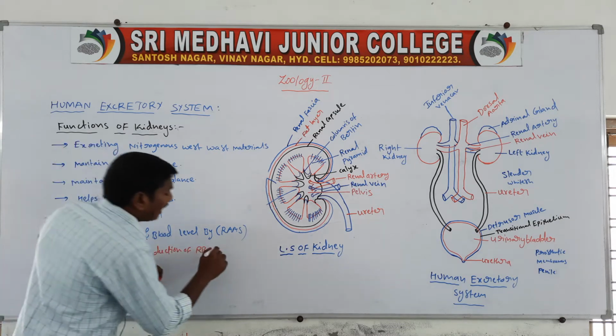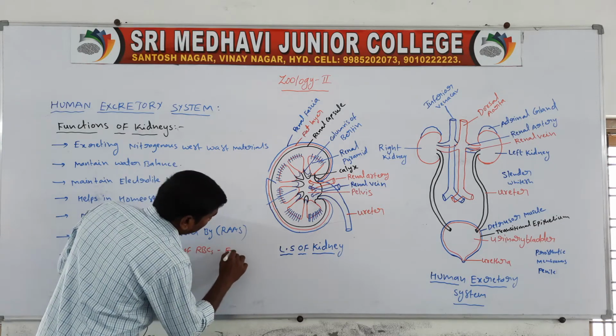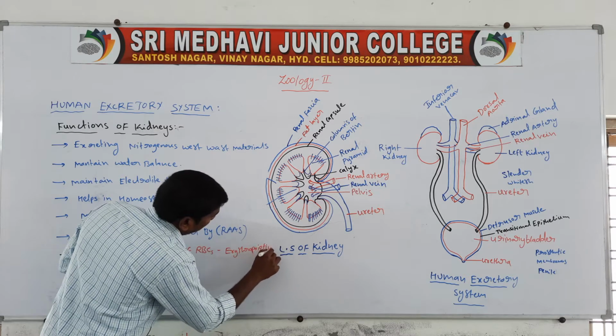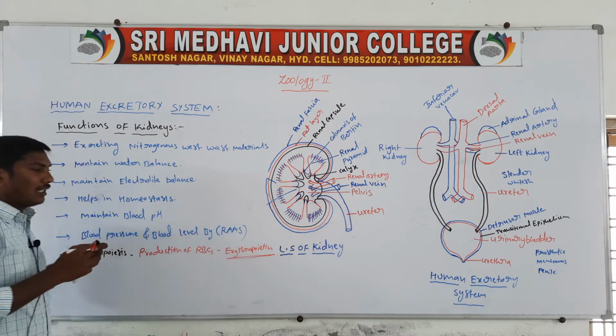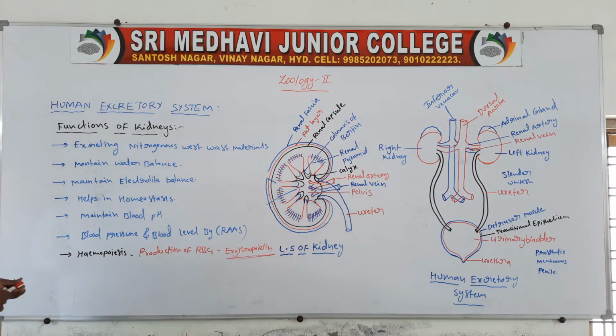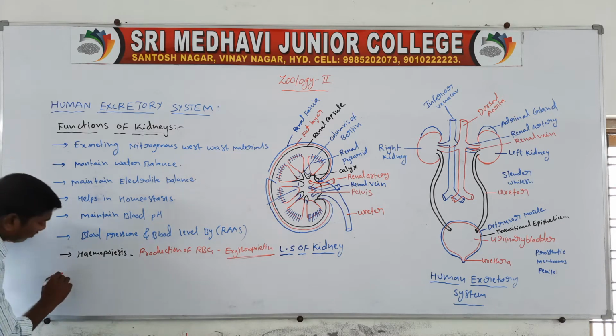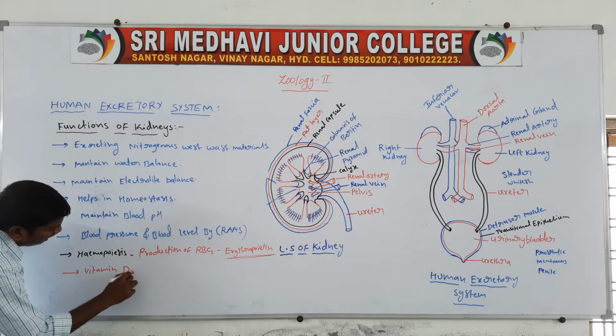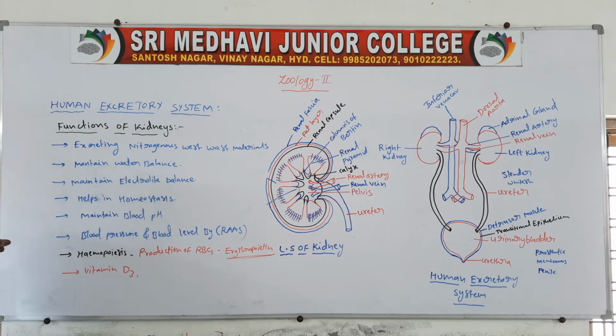This hormone is erythropoietin, and this hormone stimulates the production of the red blood cells. Next one, it also releases vitamin D3. So these are the functions of the kidneys.